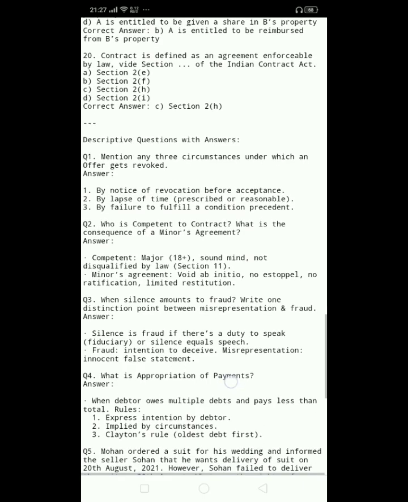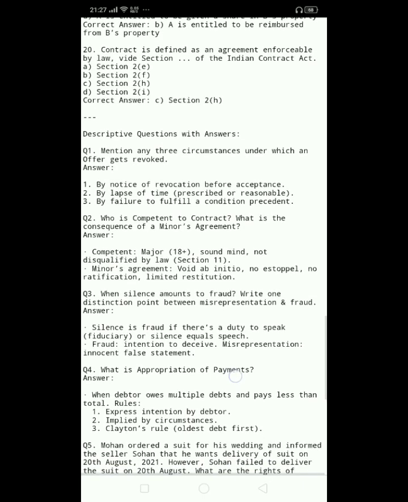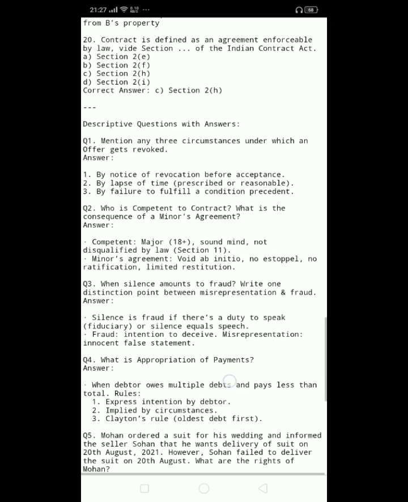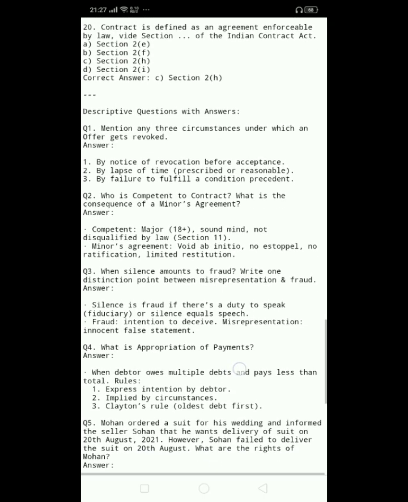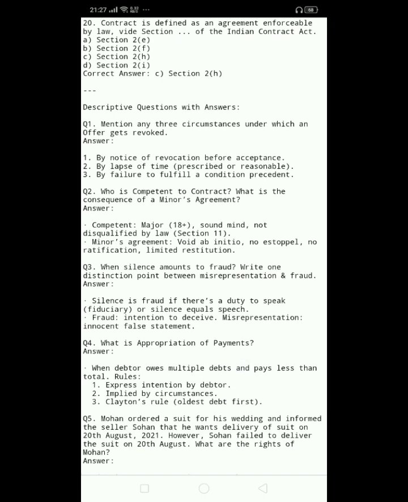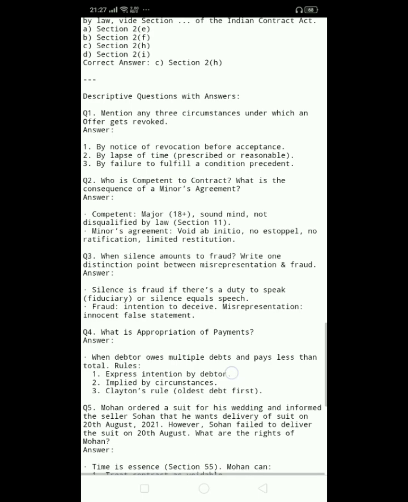Q2. Who is competent to contract? What is the consequence of a minor's agreement? Answer. Competent: major, 18+, sound mind, not disqualified by law, Section 11. Minor's agreement: void ab initio, no estoppel, no ratification, limited restitution.